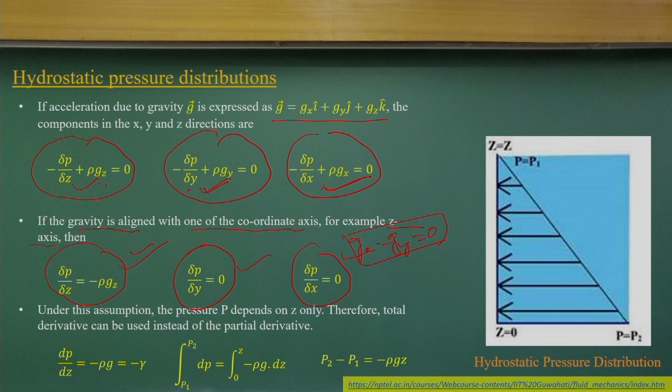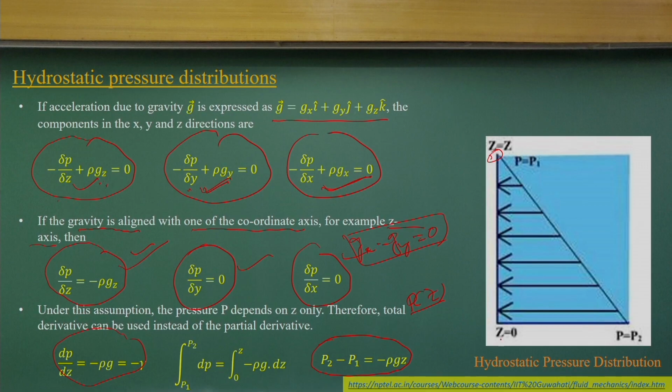Now, if pressure only varies along the z direction, and I integrate between the points, because pressure is now only a function of z, only in the vertical direction, I get P2 minus P1 equals minus rho g times delta z. We remember we are considering the z location from a particular level. So the sign of that component depends on whether you are going up or down from the reference point.